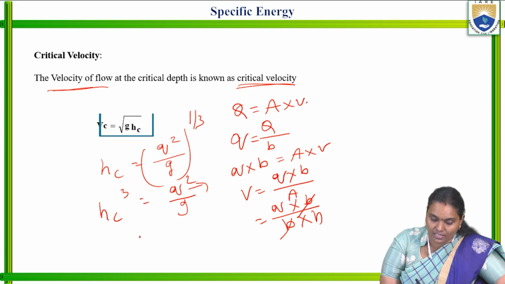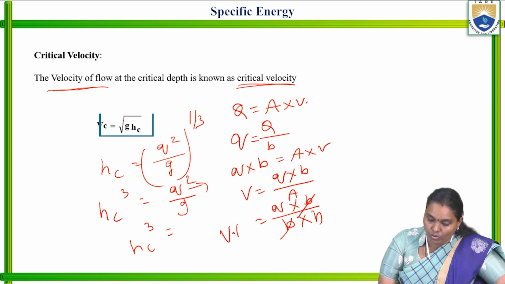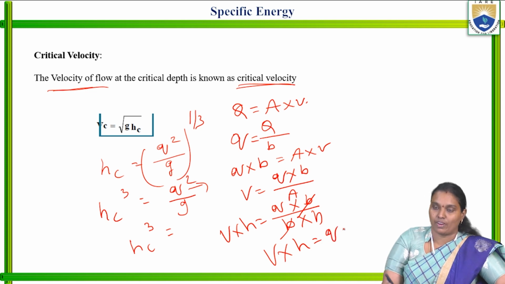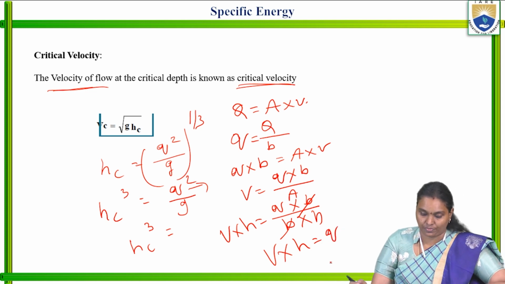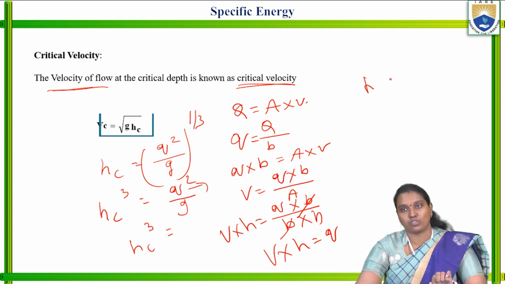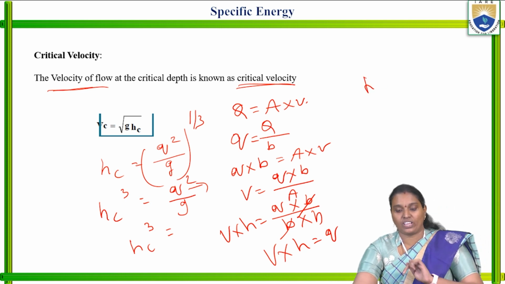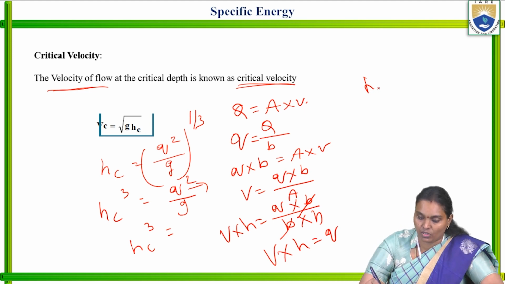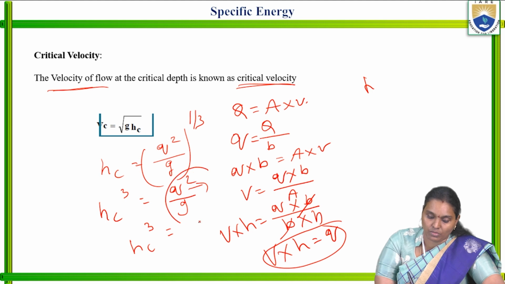Now this HC cube is equal to, V into H is equal to q from the expression. Now q, here the requirement is in terms of velocity, that's why we are doing it like this. This is the procedure. So now substitute the value of q in terms of q square.